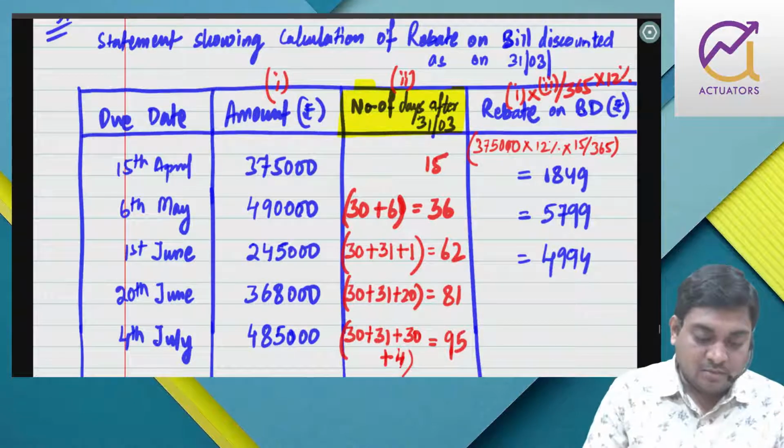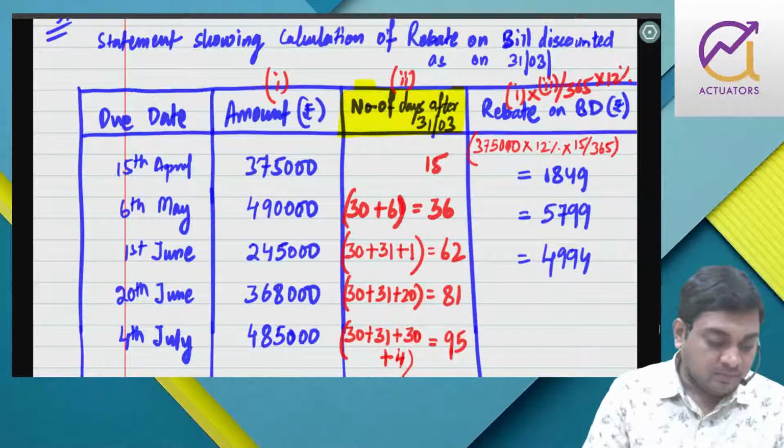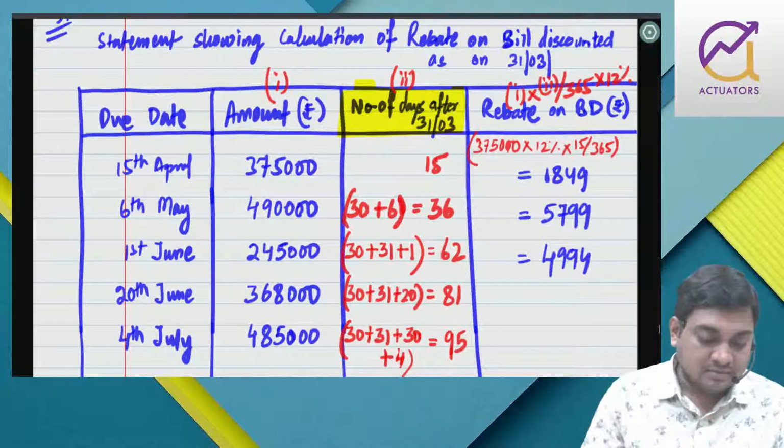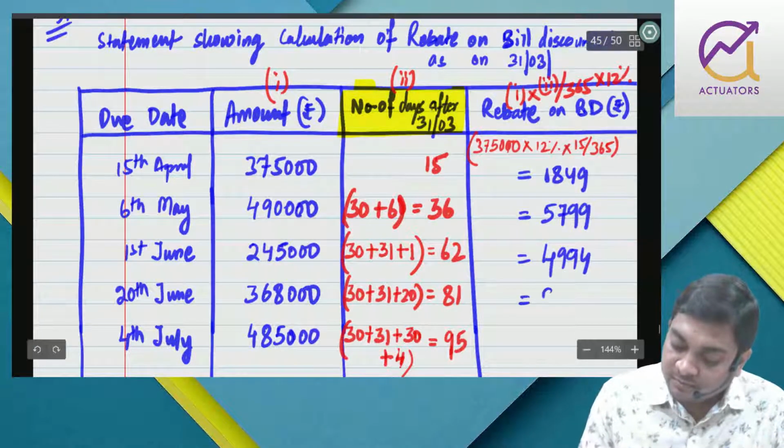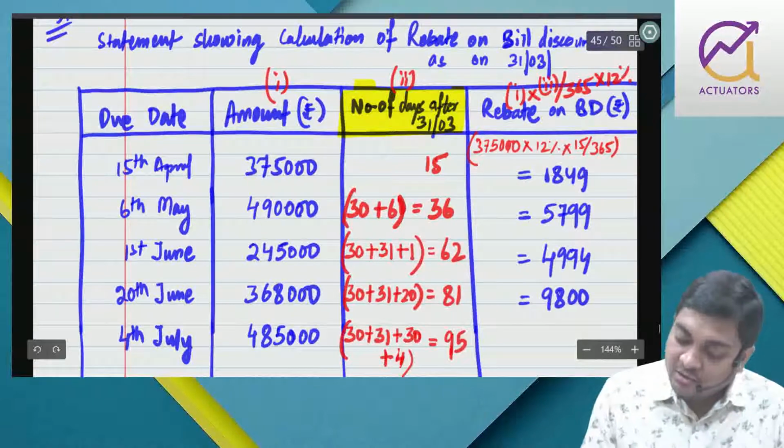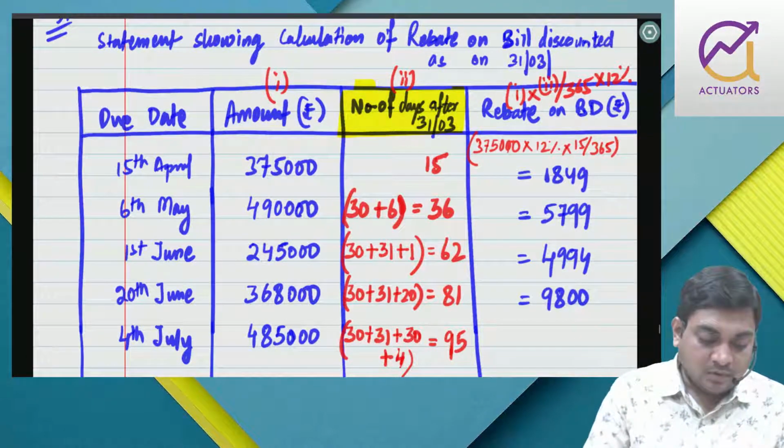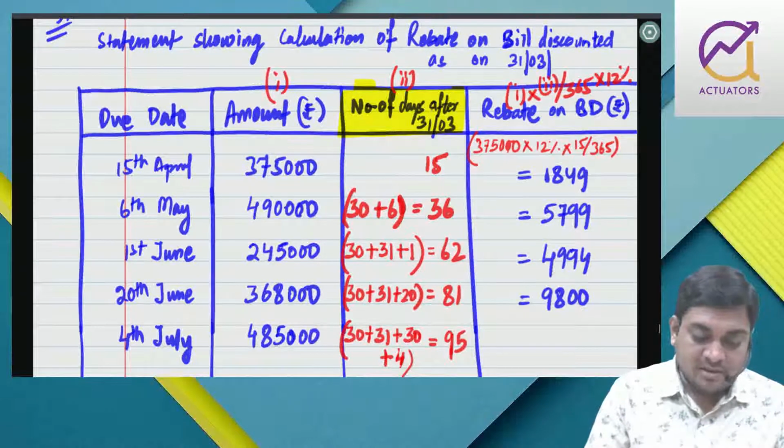3,68,000 into 12% into 81 divided by 365. 9800. 4,85,000 into 12% into 95 divided by 365.